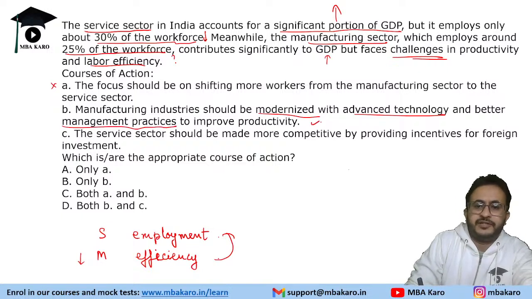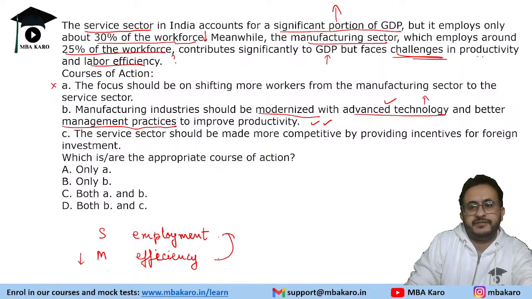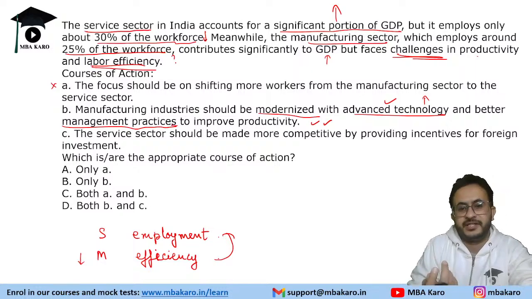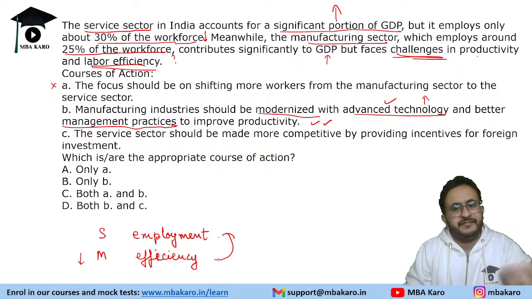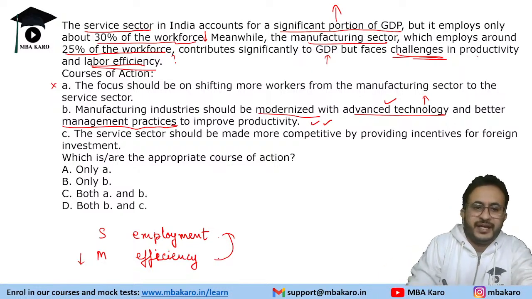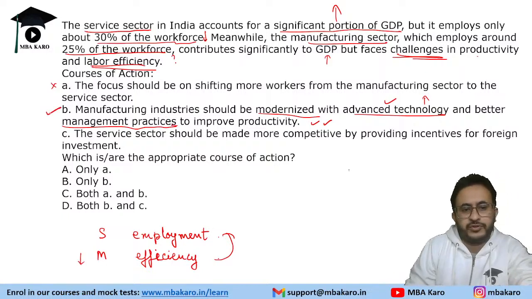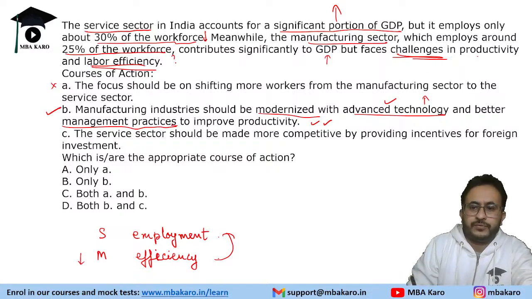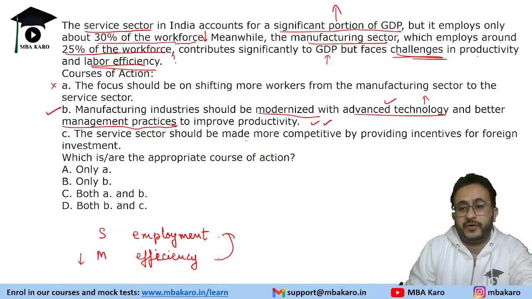Now this is a positive course of action because the challenge is efficiency. So, challenge in productivity. If you use advanced technology, the productivity will go up, and better management practices, because there is a labor efficiency issue. If there are good managers, they will efficiently manage the workforce, and hence this is a proper course of action.